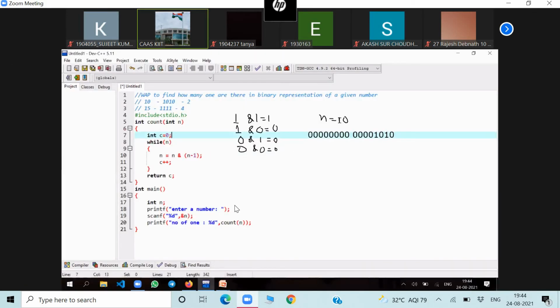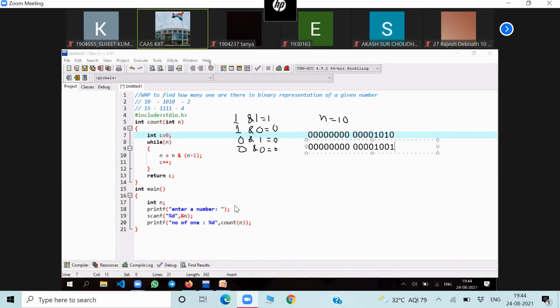Now, what is the previous number of 10? 9. Previous number of 10 is 9. What is the binary value of 9? 1001. Okay. So it will be 0, 0, 0, 0, 0, 0, 0, 0, then 0, 0, 0, 0, 1, then 0, 0, 1. So that last 2 bits, mark here. It will be changed here. 1, 0 will be 0, 1 here in the previous number. Okay, 1, 0 will be 0, 1. Now do the AND operation here.